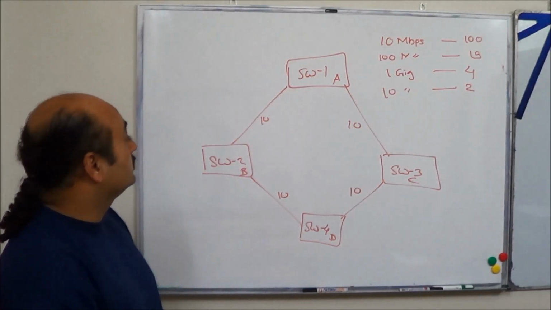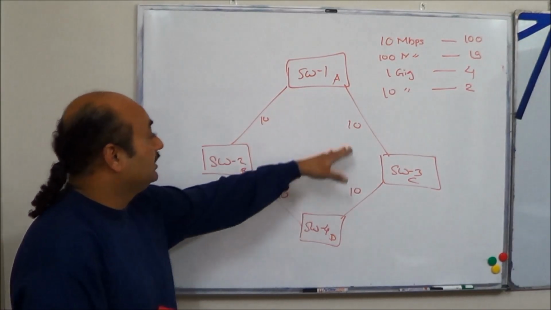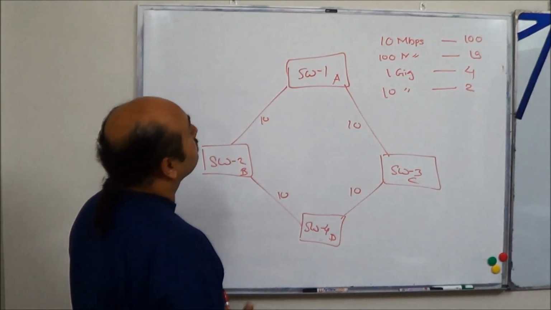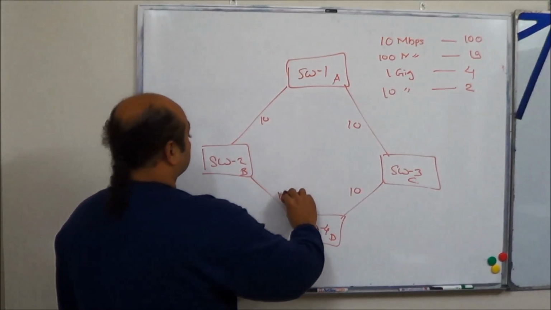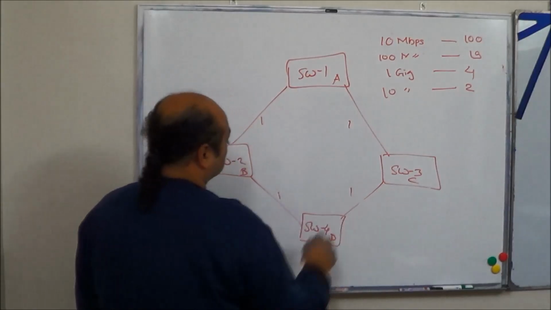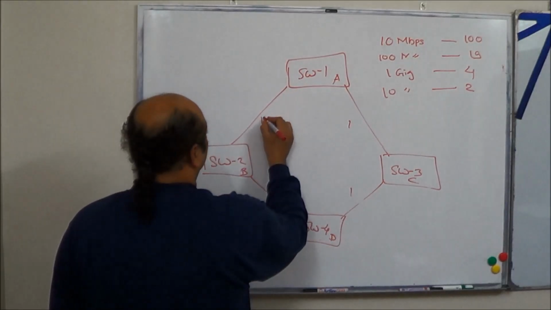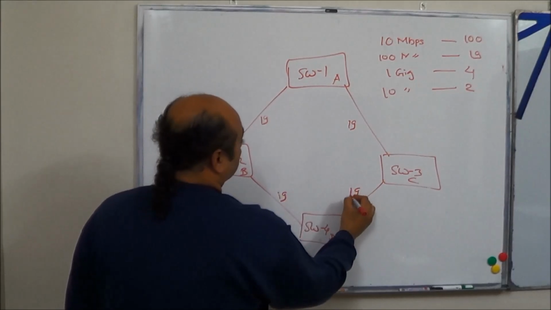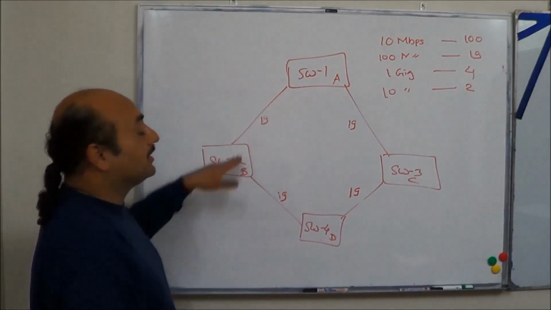So what this means is, if I am drawing 10, 10, 10, 10, this was just an example. In reality, what is this? Now you will be clear. Can you make out what this is? This means these are Fast Ethernet links.